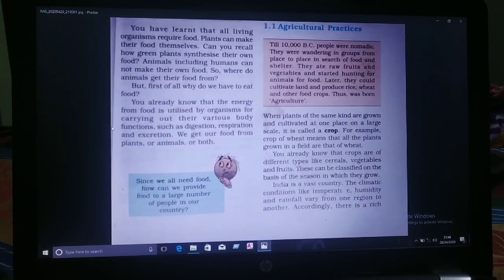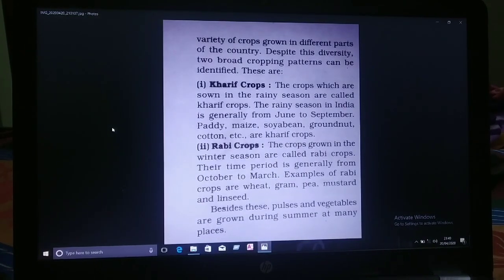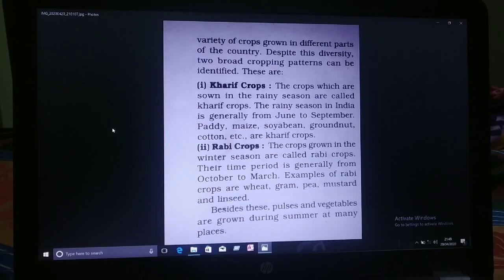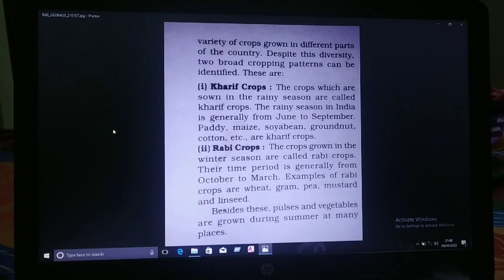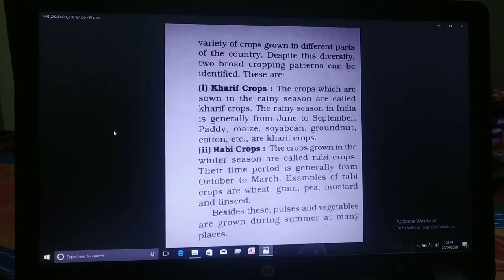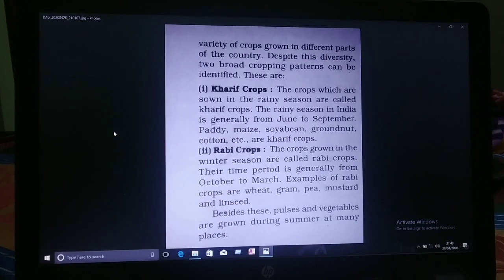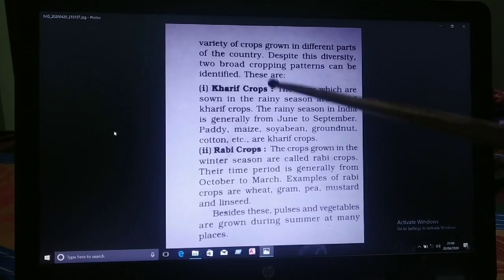Despite this diversity, two broad cropping patterns can be identified. These are Kharif crops and Rabi crops. The crops which are sown in the rainy season are called Kharif crops.